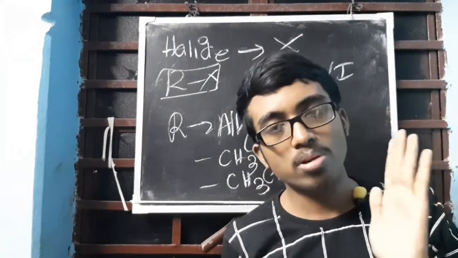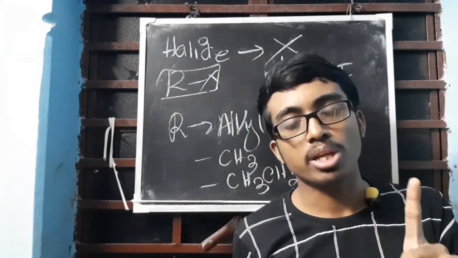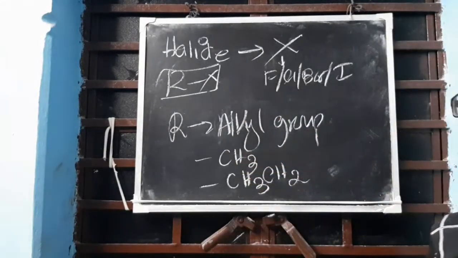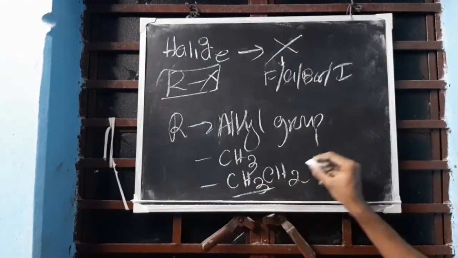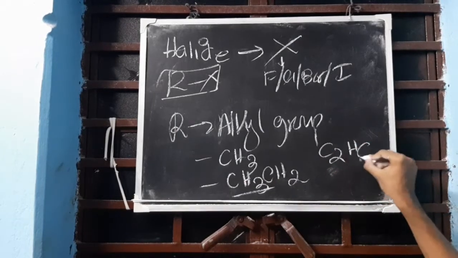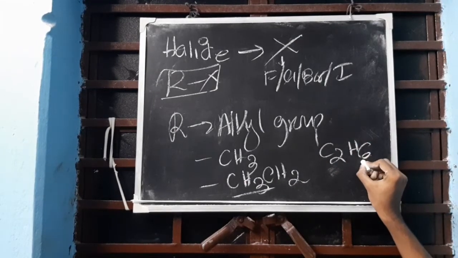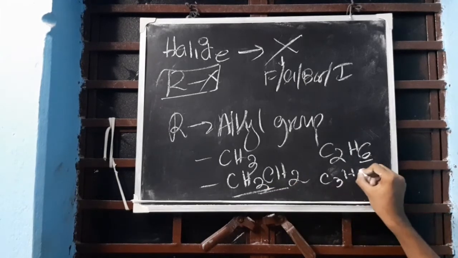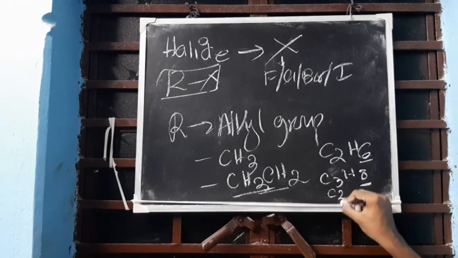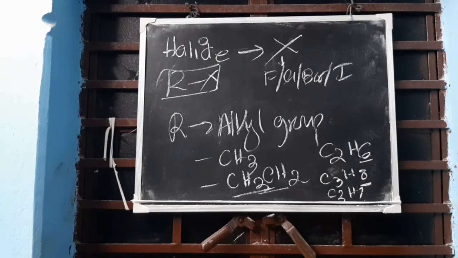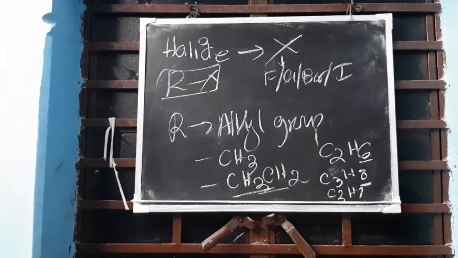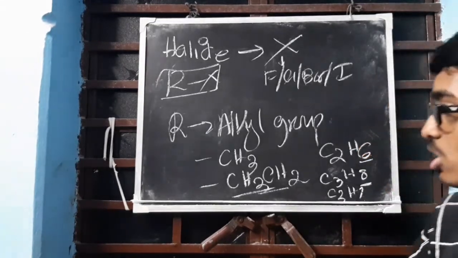Next member, whosoever is there, subtract one hydrogen. Clear? C2H6 was the next member, that is ethane, subtract one, C2H5. The next member was C3H8, subtract one, C3H7, and butyl is the next one. Clear? This is the way to write: CH3, CH2, CH2. Understood? This will be an alkyl group.